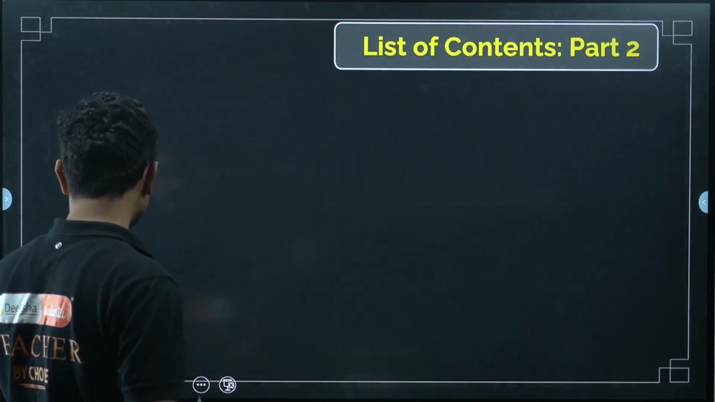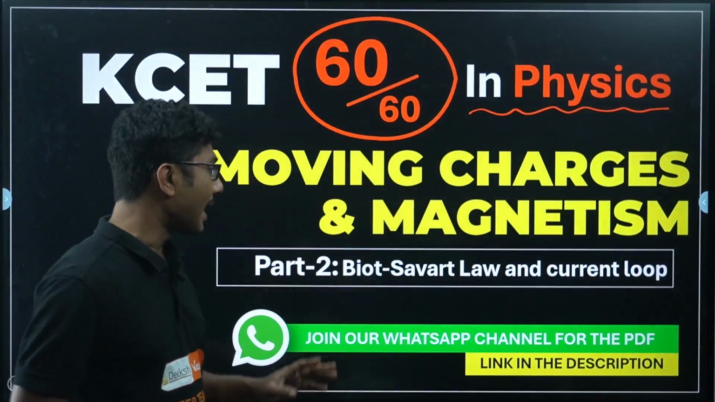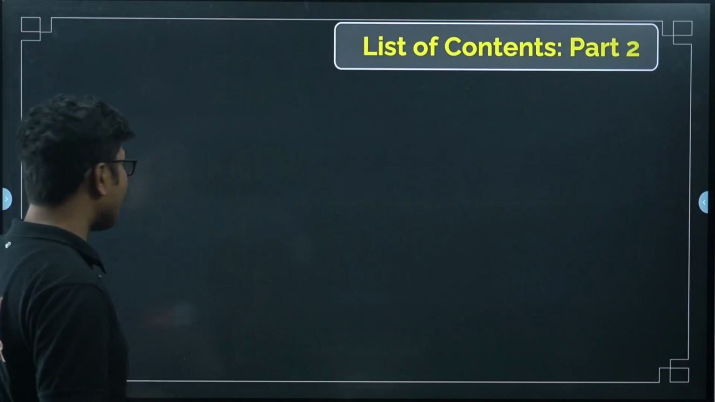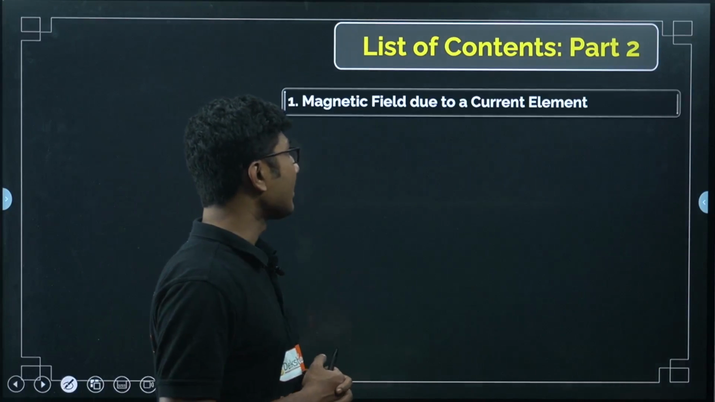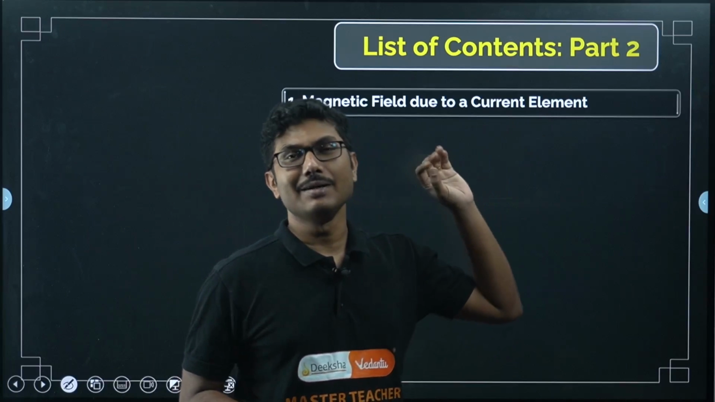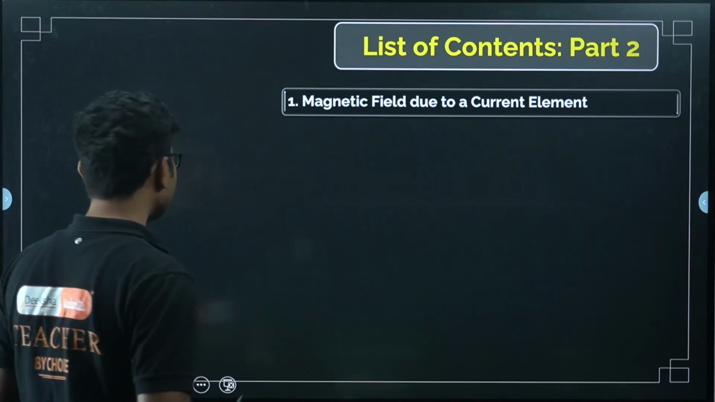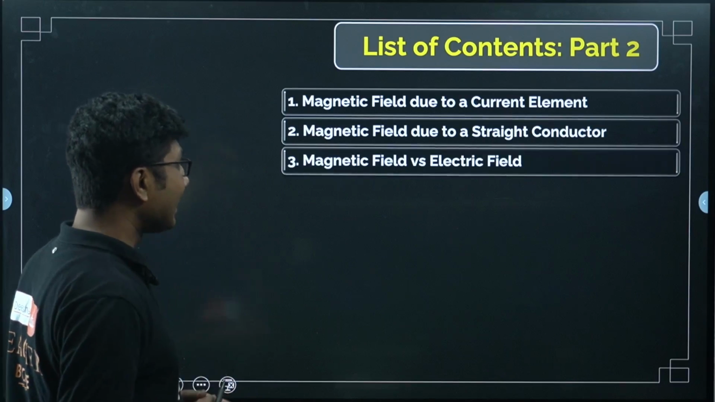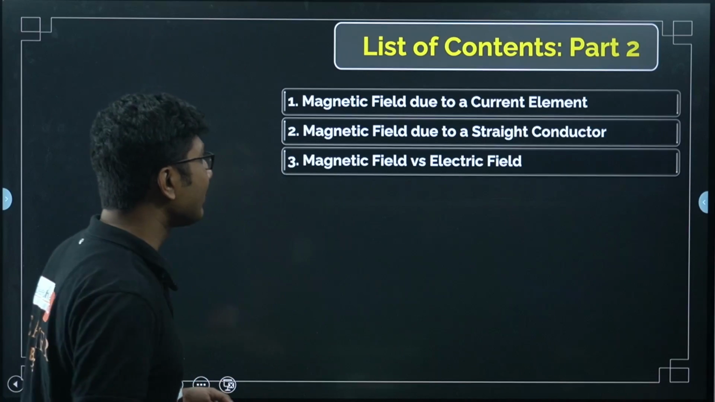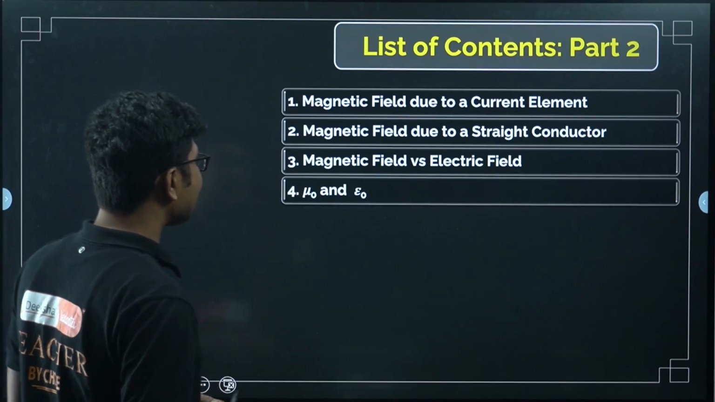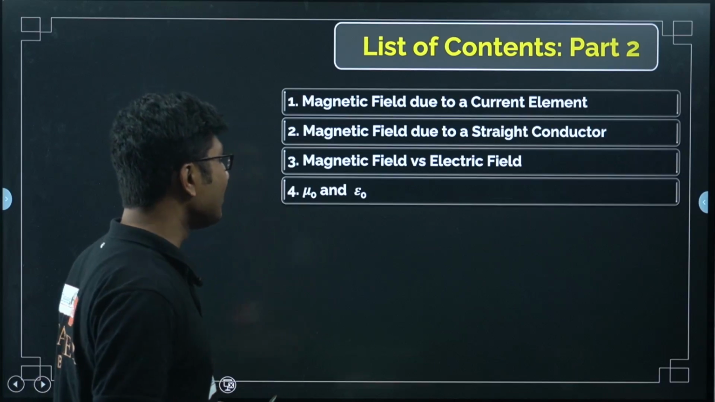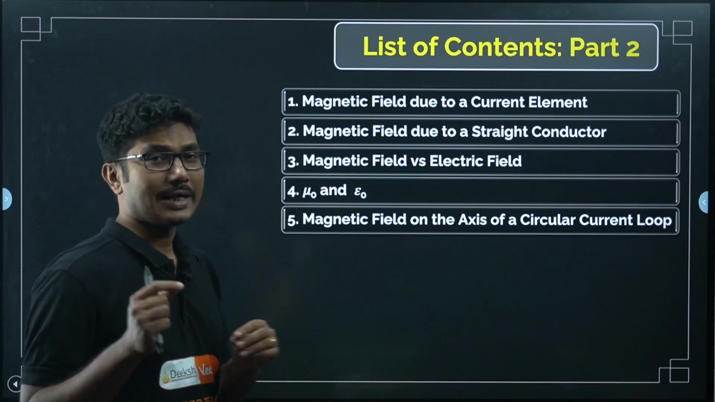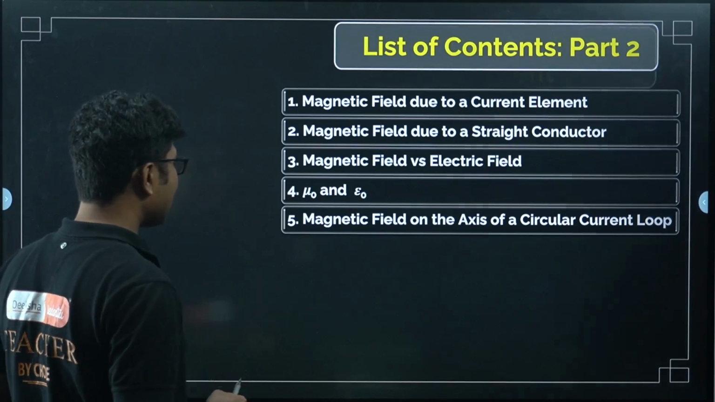So what all we are going to discuss? We are going to discuss moving charges and magnetism, Biot-Savart's law and current loop. So we are going to discuss mainly these two concepts today, and first of all we will start with magnetic field due to a current element, that is the Biot-Savart's law. Next we will discuss magnetic field due to a straight conductor. Then we will discuss magnetic field versus electric field. There is a small comparison between electric field and magnetic field. Then we will discuss a very important and interesting concept, mu naught and epsilon naught. Then magnetic field on the axis of a current carrying loop. So these are all 5 concepts that we are going to discuss today.